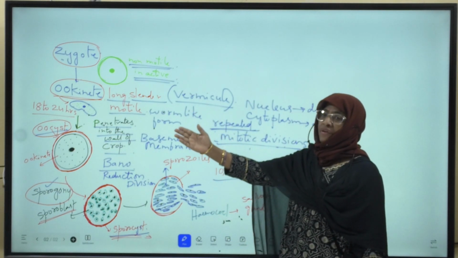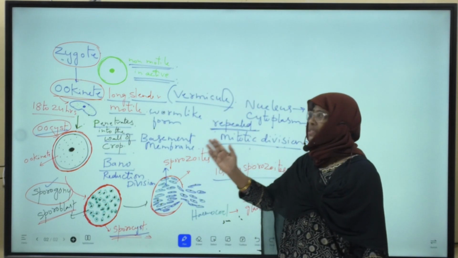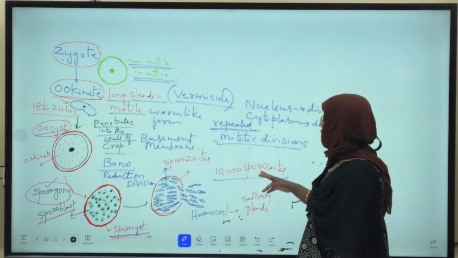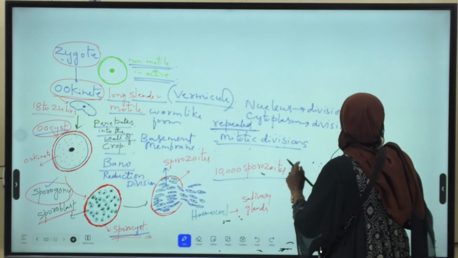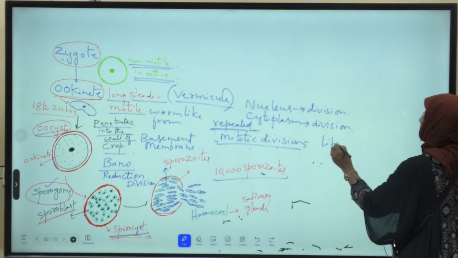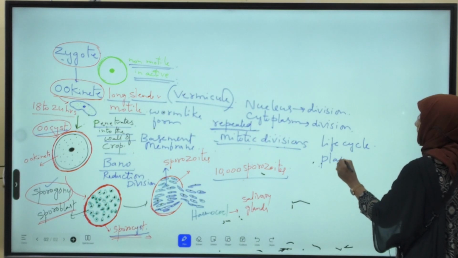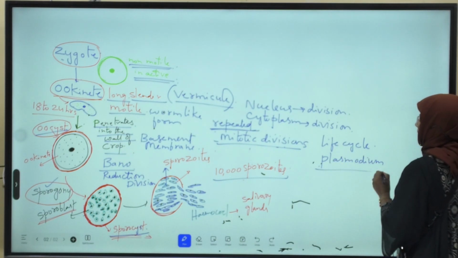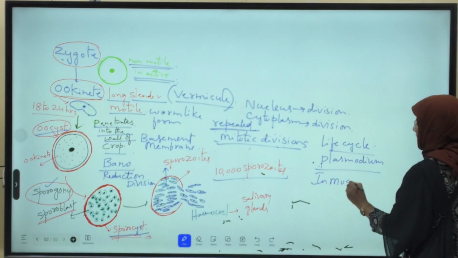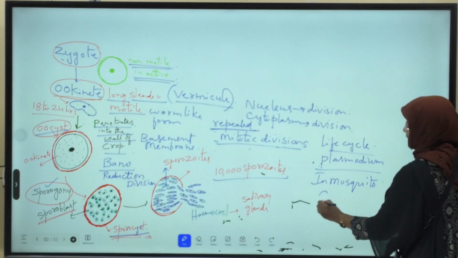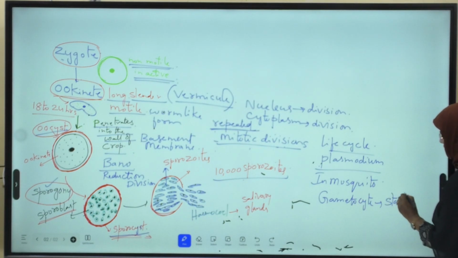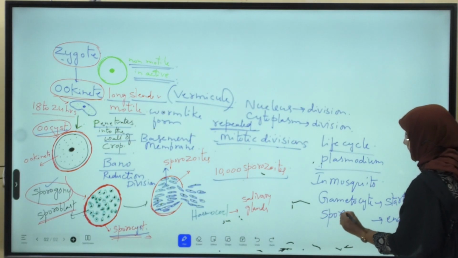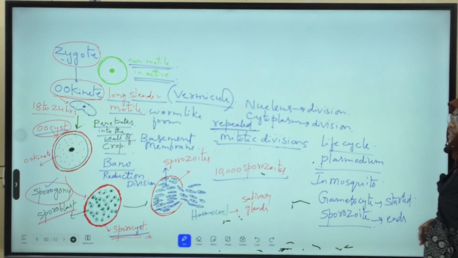No doubt, remember this, all of you: the life cycle of Plasmodium in mosquito started with the gametocyte stage and ends with the sporozoite stage. This sporozoite stage is the infective stage of Plasmodium to man.